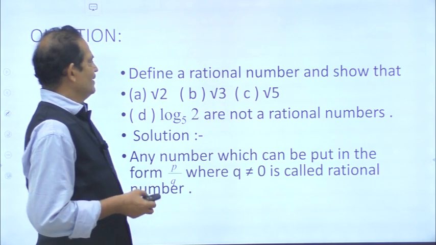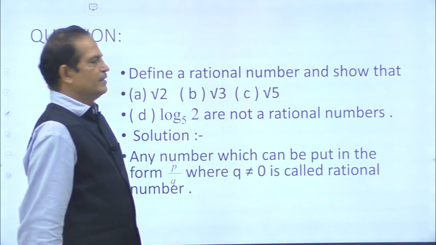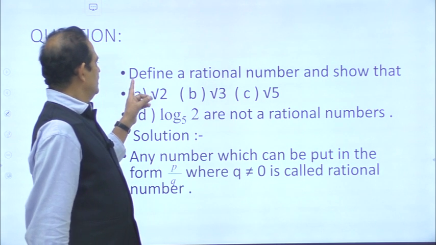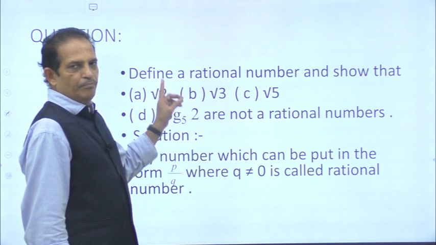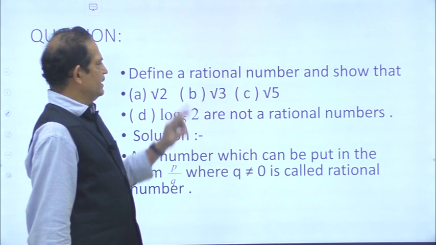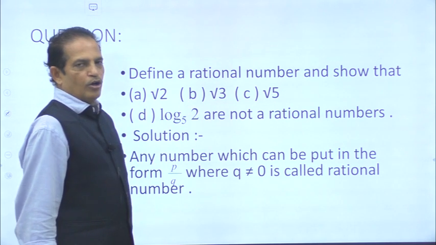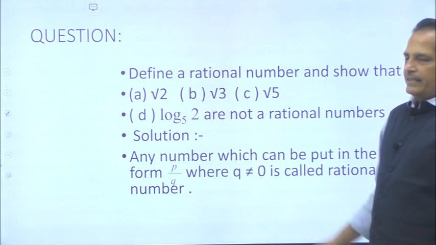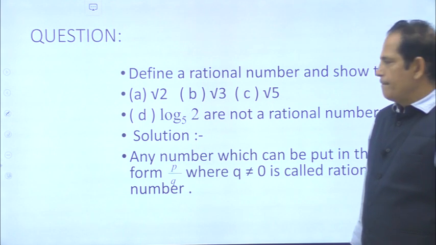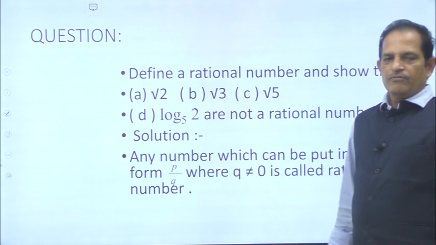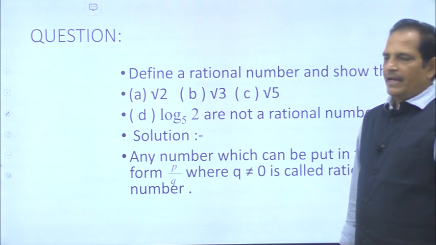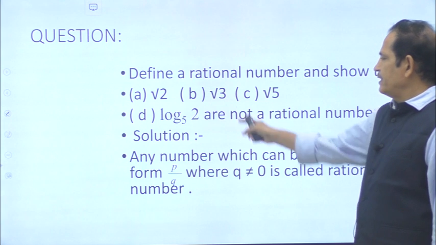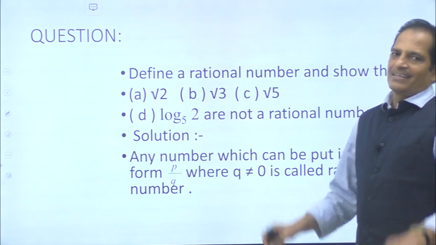The question is: define a rational number and show that (a) root 2, (b) root 3, (c) root 5, (d) log 2 base 5 are not rational numbers. Is the question clear for everyone? First you have to define what a rational number is, and then prove that root 2, root 3, root 5 and log 2 base 5 are not rational numbers.